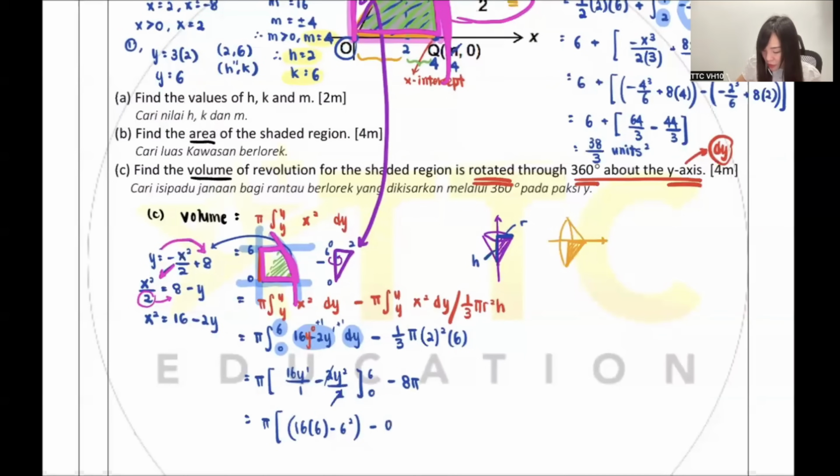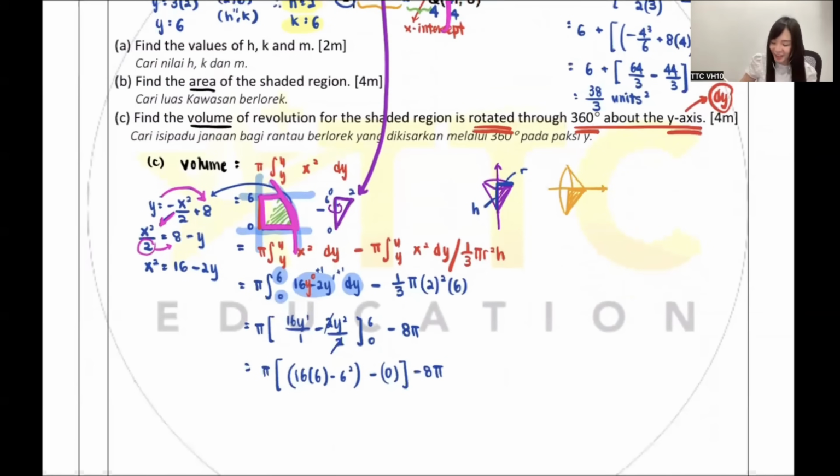Minus sub the 0 inside. I want to say sub 0 inside usually is 0, but I cannot confirm it is always 0, because sometimes it won't be 0, so you better look at it. 16 times 0 is 0. 0 squared is 0. So that's why it's a 0 there, okay?